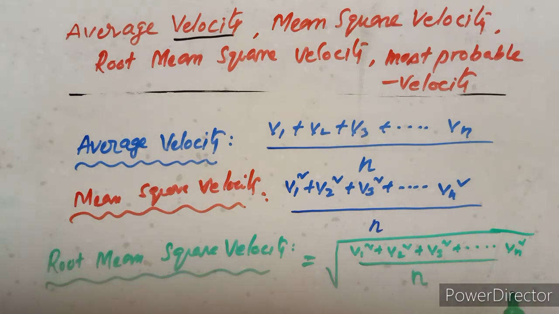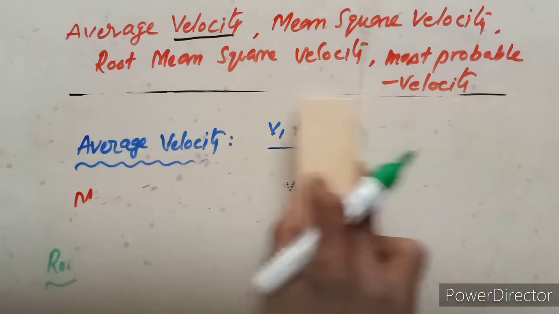The root of the mean of the squares of velocities of molecules is called root mean square velocity. It is denoted RMS velocity.